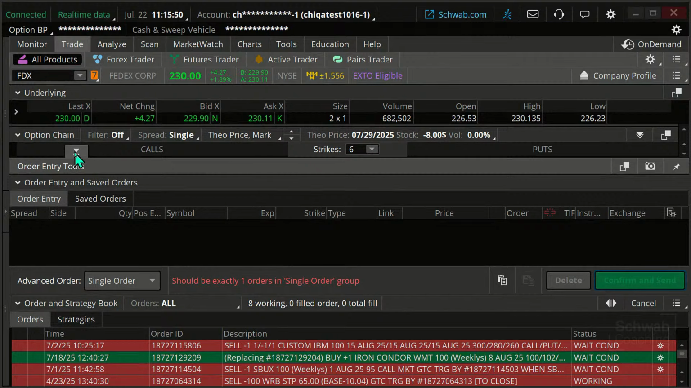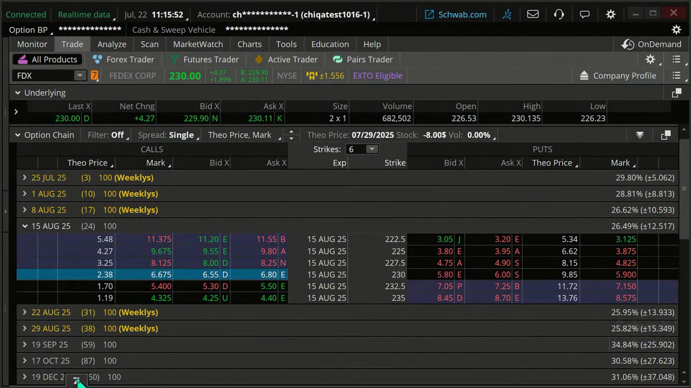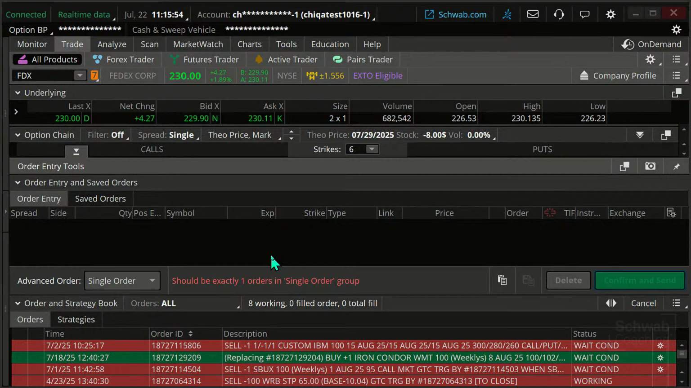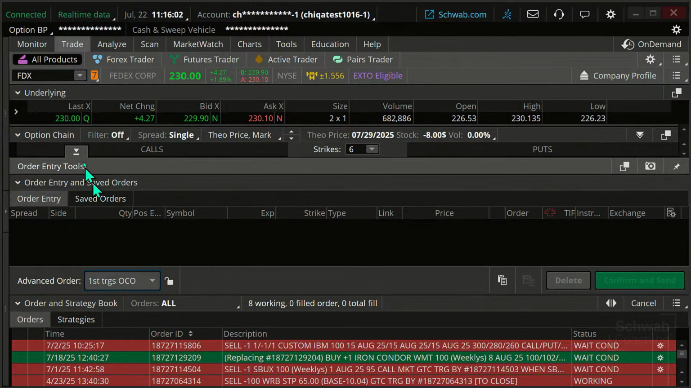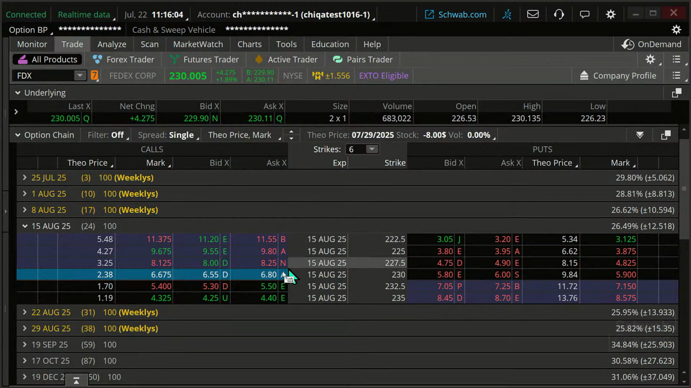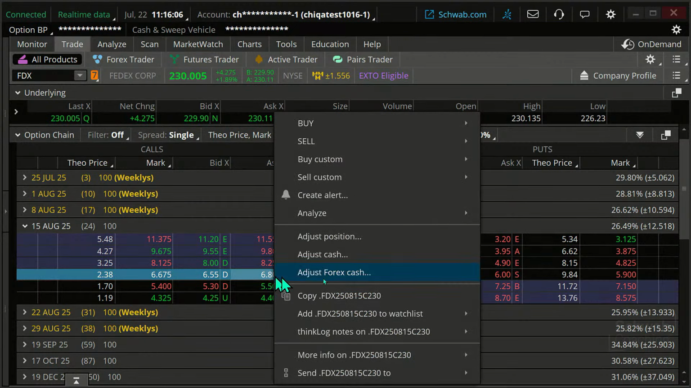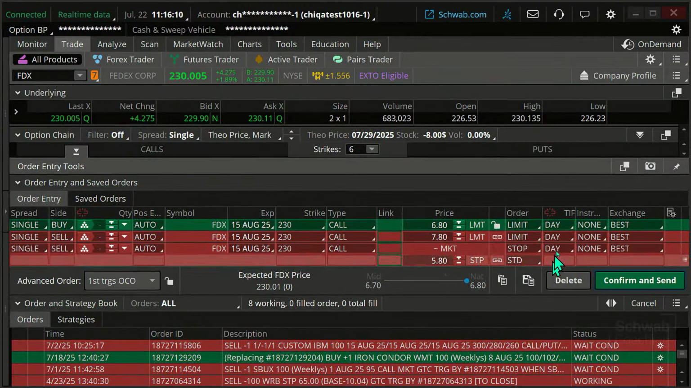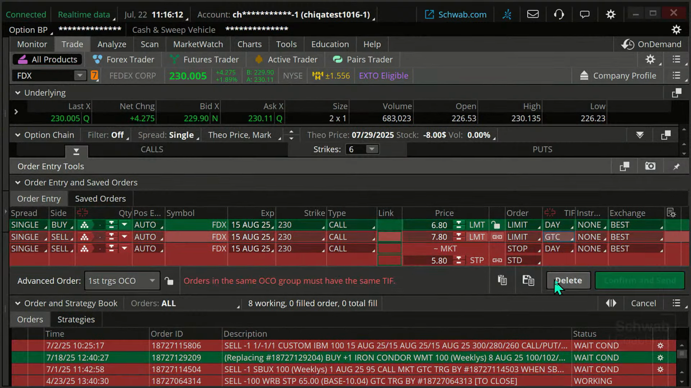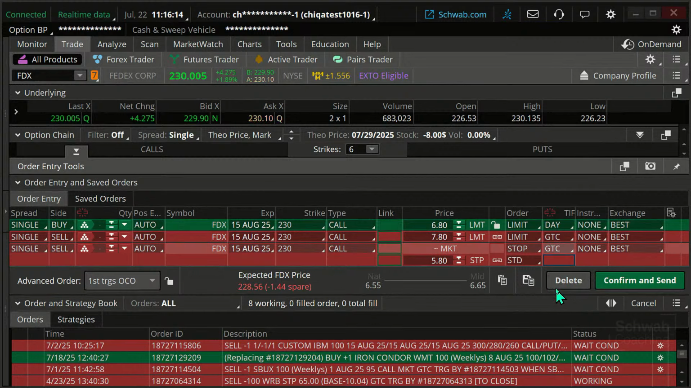orders. What just happened there? I don't know why that just disappeared on me. Let me do it again. Okay. Right click, buy custom with OCO bracket. That's kind of weird. It was when I switched to good till canceled, it did not like that.